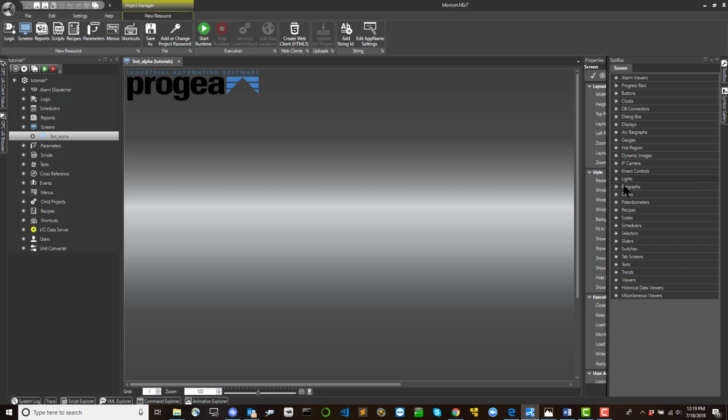Open the object group desired by clicking on the icon to expand the group. Select the object you wish to insert on screen.